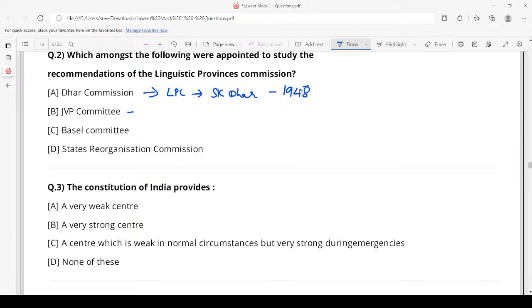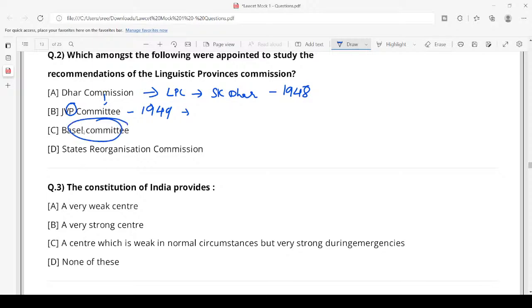The Dhar Commission was appointed to study whether we have to create states on a linguistic basis, that is on a language basis, or not. And to study the recommendations of the Dhar Commission, the JVP committee was appointed. It gave its report in the year 1949. So what is the full form of JVP? I explained it when we were talking about the union and its territory. It is Jawaharlal Nehru, Vallabhbhai Patel, and Pattabhi Sitaramayya. They were formed to study the recommendations of the Dhar Commission.